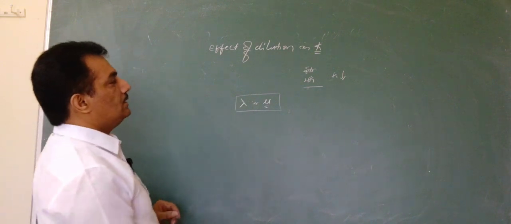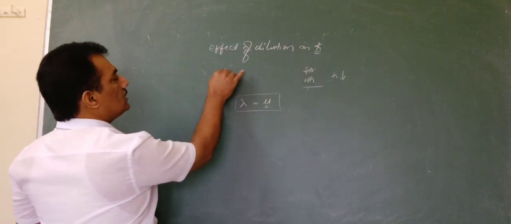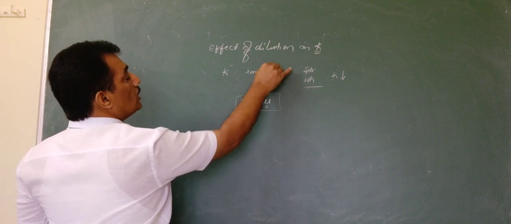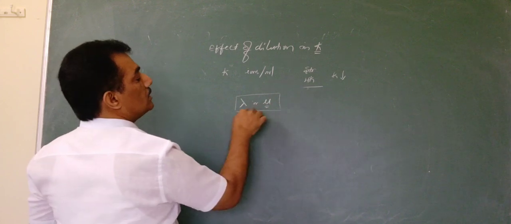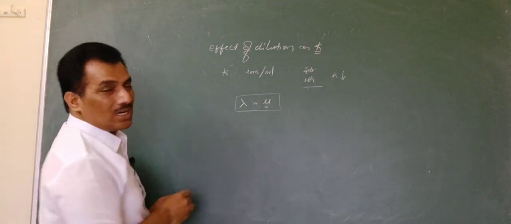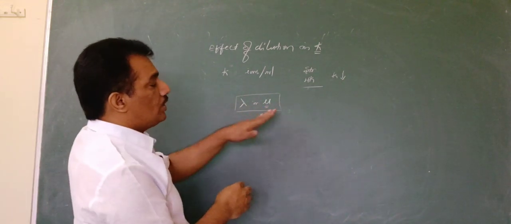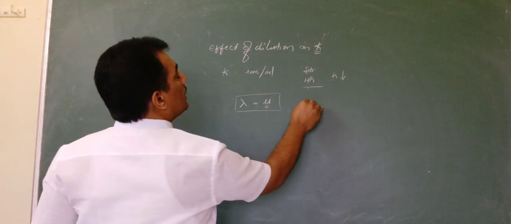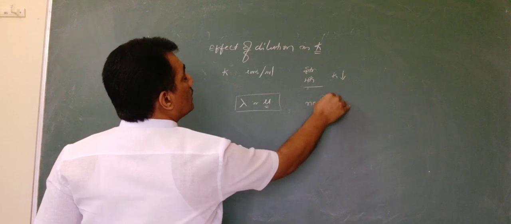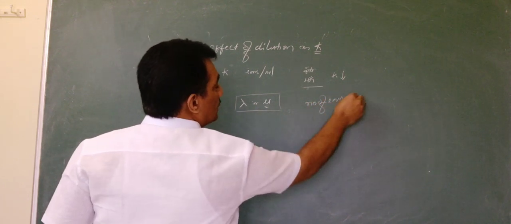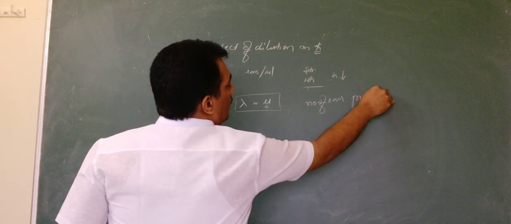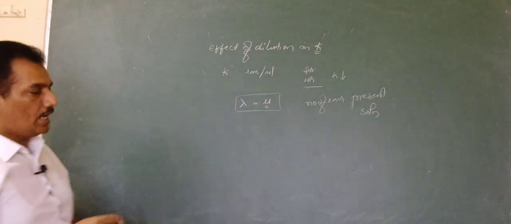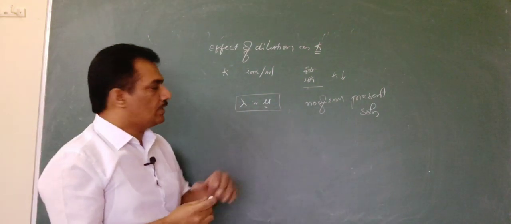Clear? Now, as we know, kappa is related to the number of ions per unit volume. Here, equivalent conductance and molar conductance are not per unit volume. There is no confinement to volume; they are related to the number of ions present in the solution, which are responsible for these two conductances. And now, how is this affected by dilution?